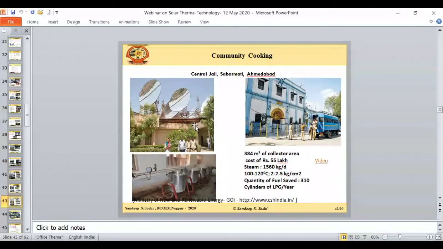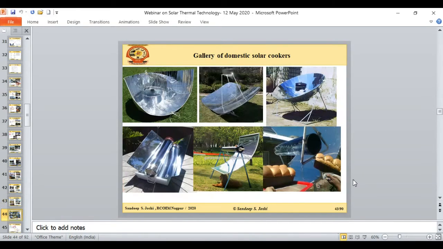This is one example of solar cooking in the central jail. So I have taken some solar cooking applications: one cooking application in a hospital, one somewhere in an ashram, and one from the central jail. This is just to give you an idea of the potential of solar cooking application in our country.